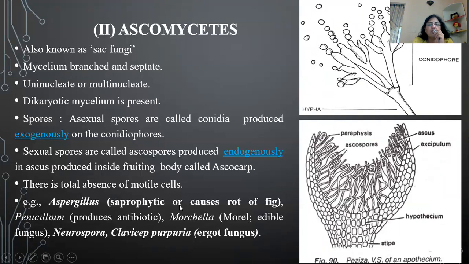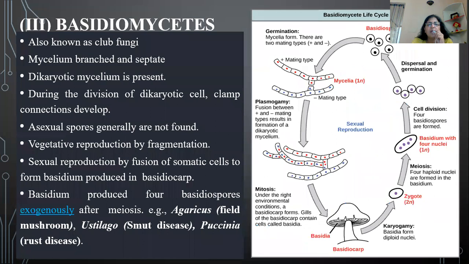Aspergillus is known for causing rot disease. Penicillium, have you studied Penicillium? It produces antibiotic. Morchella, also known as morel, is an edible fungus. Neurospora, children, is very frequently used in scientific studies. It is grown in the laboratory. Claviceps purpurea causes ergot disease; it's known as the ergot fungus. So these are some common examples of ascomycetes.